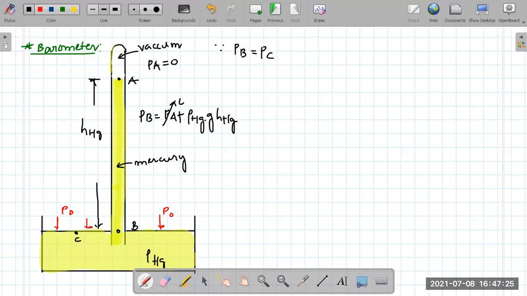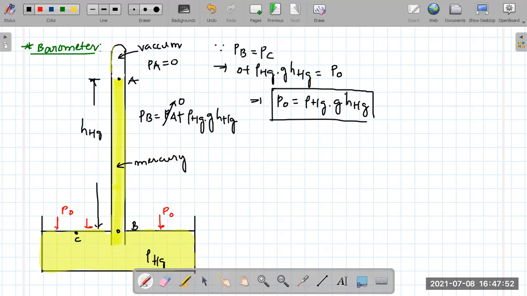But in the given case, pressure at A is zero. So pressure at B is 0 plus density of mercury into g into height of mercury, which is equal to pressure at C, and pressure at C is nothing but P naught. Got the point? So from this, we get the atmospheric pressure at any instant by using this setup. This pressure P naught is what is called atmospheric pressure.